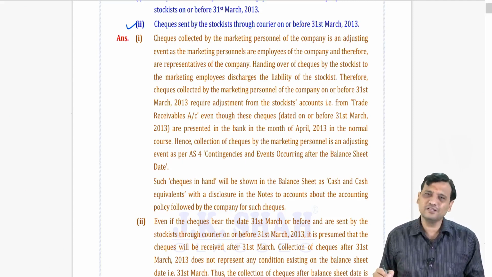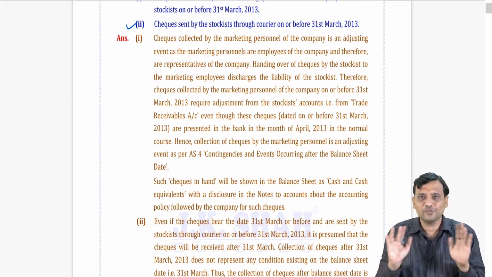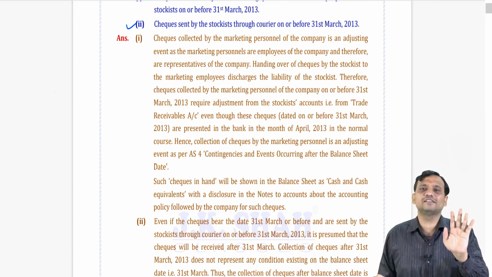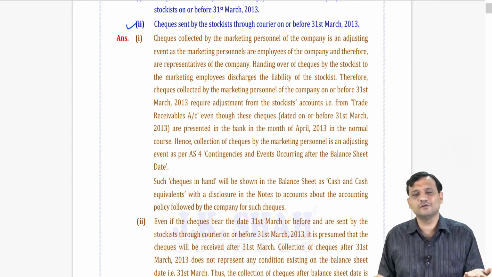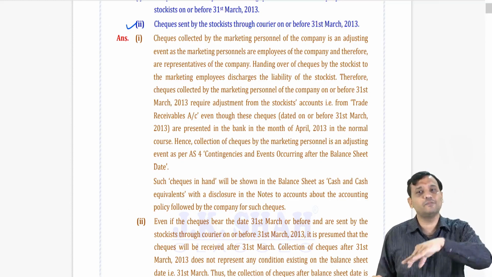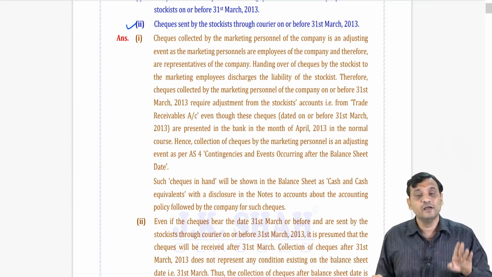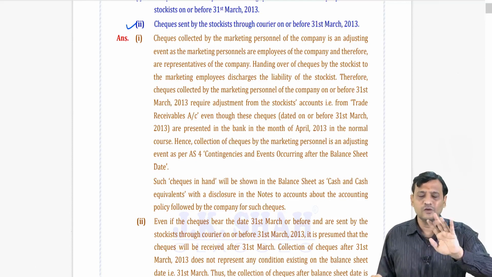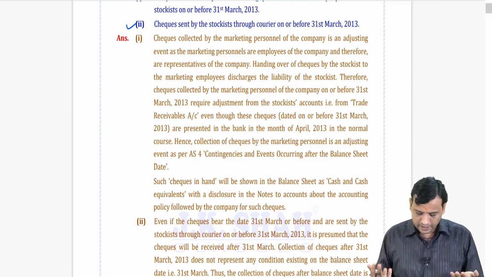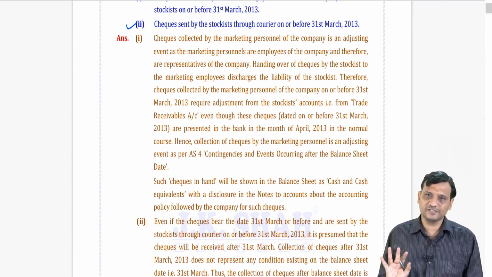See here, we are using the words adjusting event, but there is no impact on the financial statements. But just for our understanding, we are saying that if you look properly, this should be recorded, meaning the checks in hand should be recorded. Changes are to be made in financial statements. Hence, we are using the term adjusting event. But don't take it the other way. Otherwise, you will say, sir, debtors are paying me money, should it be treated as an adjusting event? I am paying it to creditors. No. It impacts your financial position. That is per se. Of course, here we will say we are going to recognize checks in hand.